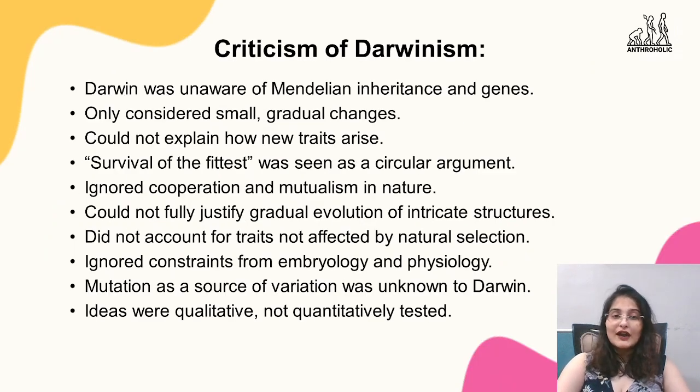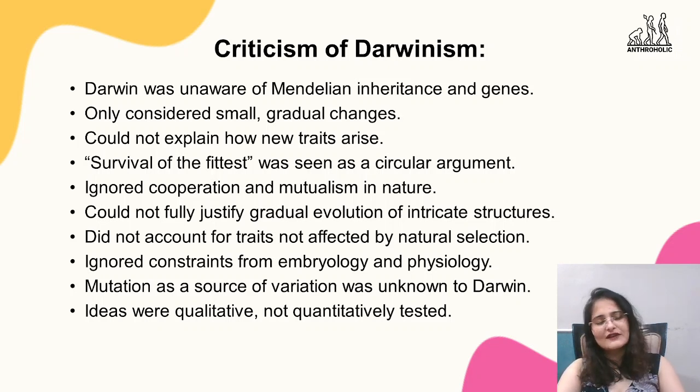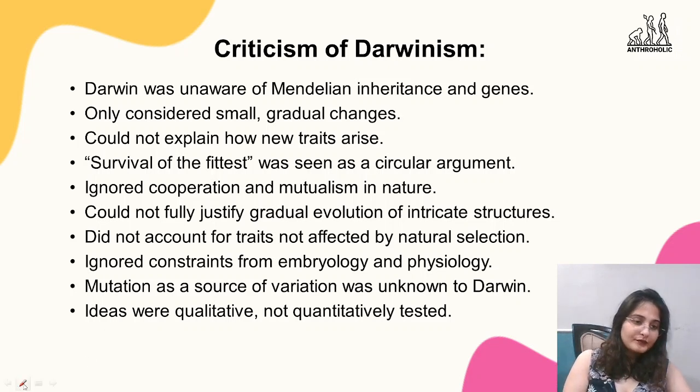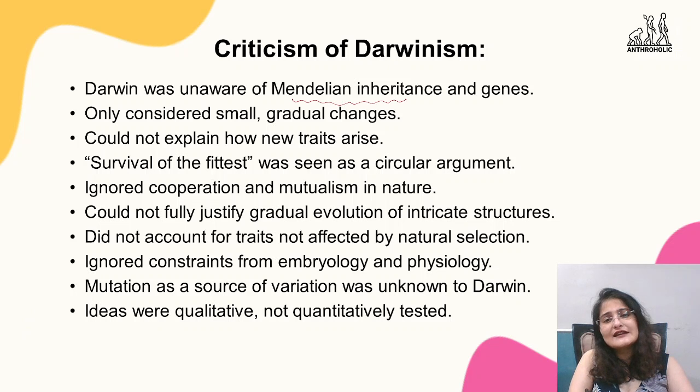Now, when we look at all of these modifications, these survivals, we can see that not everything has been explained. You also must have seen कि यार ये ऐसे कैसे हो सकता है. This is a particular thing which is not explained particularly in this. So yes, there were a lot of criticisms of Darwinism. The first one being Darwin was unaware of the Mendelian inheritance and genes.